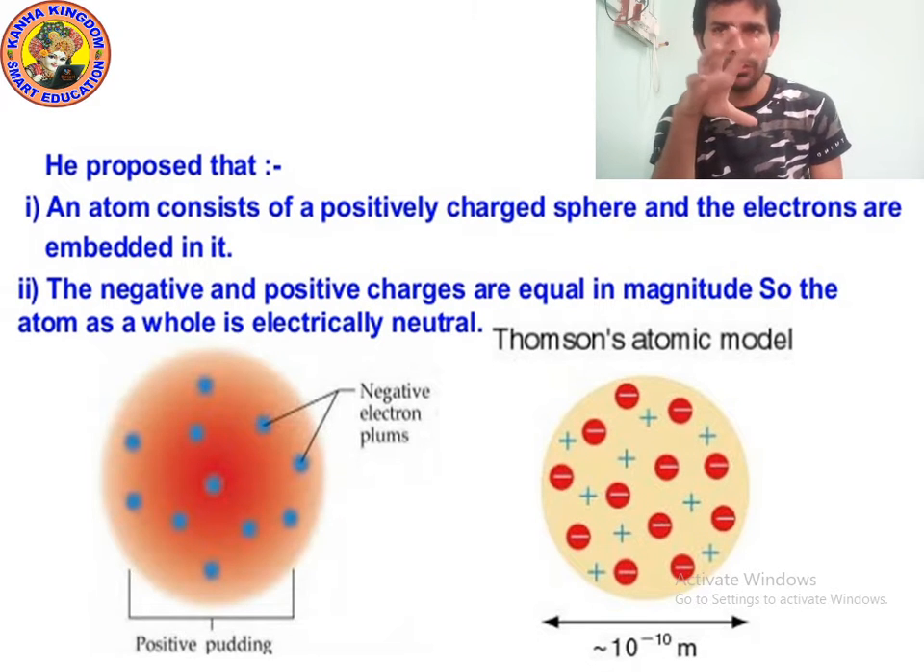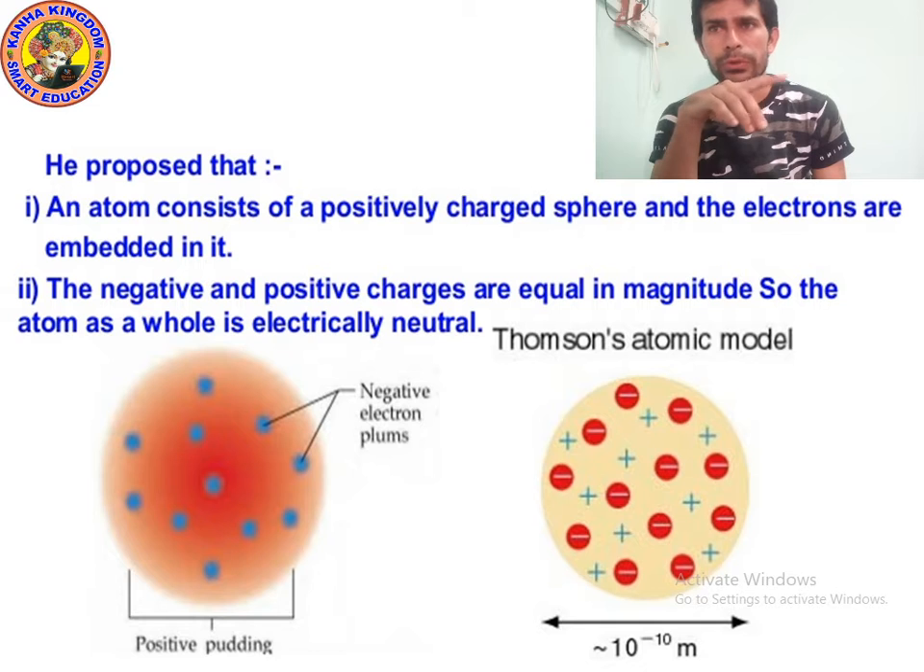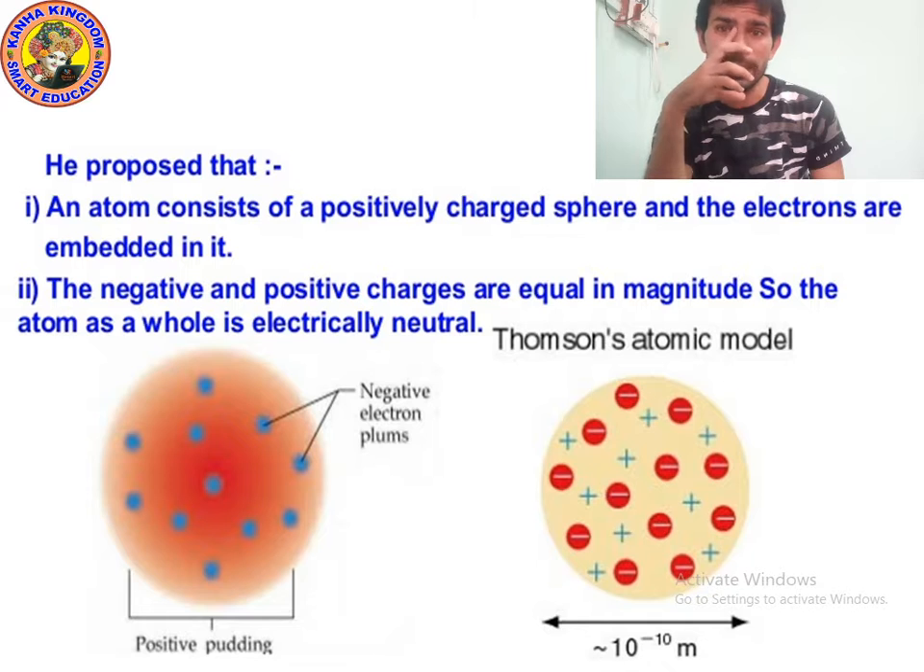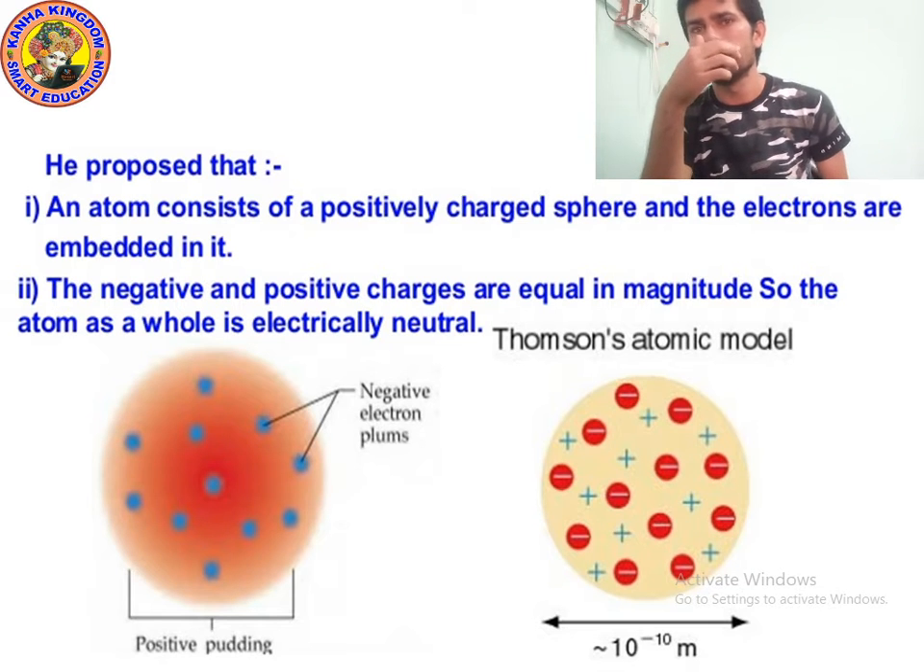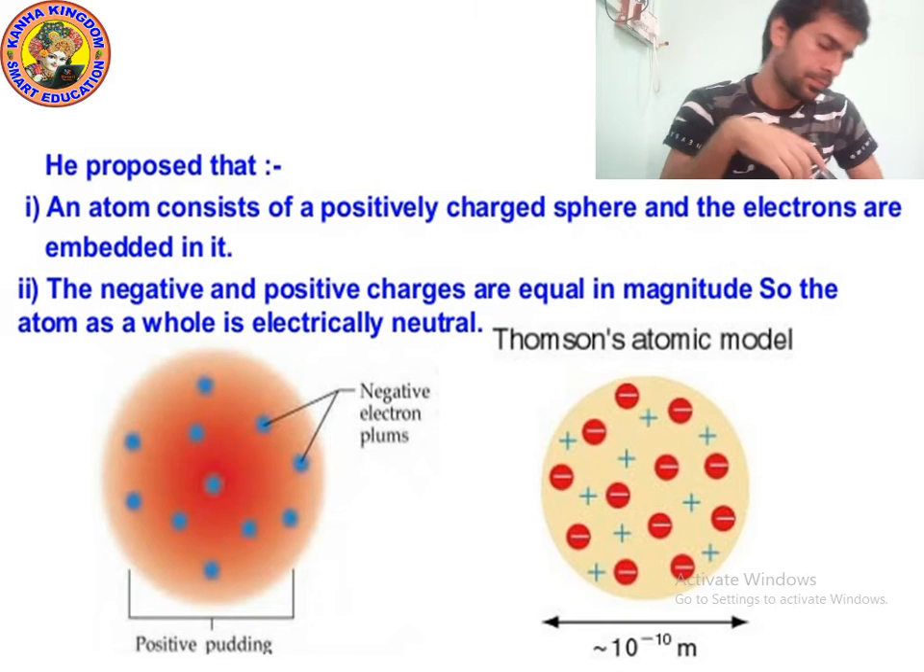In the second picture, I have shown electrons in red and protons in blue, and the number of electrons and the number of protons are equal, meaning they are equal in magnitude. So the atom as a whole is electrically neutral. Please write this down if you have not attended the previous class. I am giving you 10 seconds.